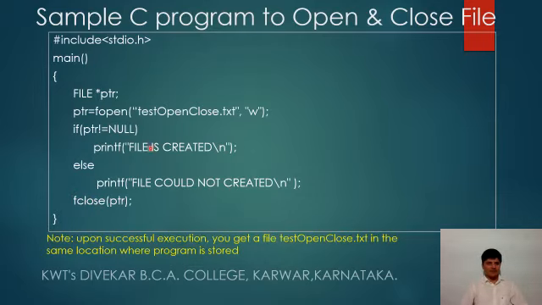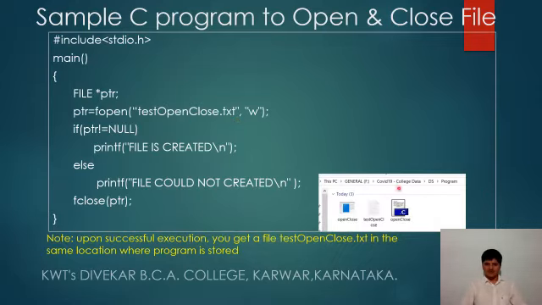After the successful execution of this program, you get testopenclose.txt in the same location where this program is stored. You can use any compiler, type the program, store the file, and after successful execution, wherever this program is stored, in the same location you will get the testopenclose.txt file. Here, this can be any relevant name for your file.